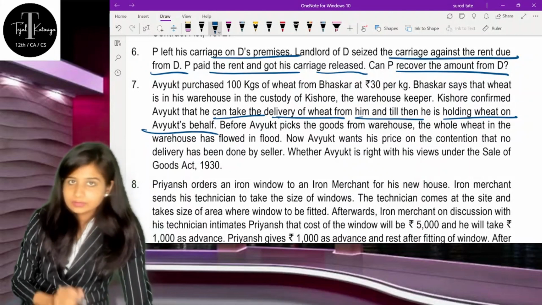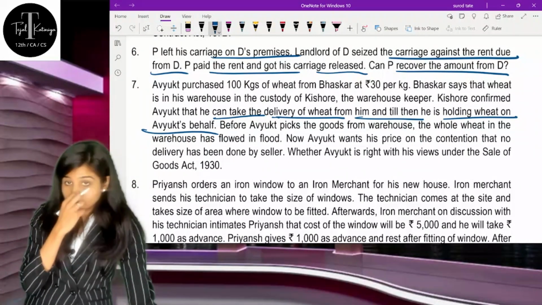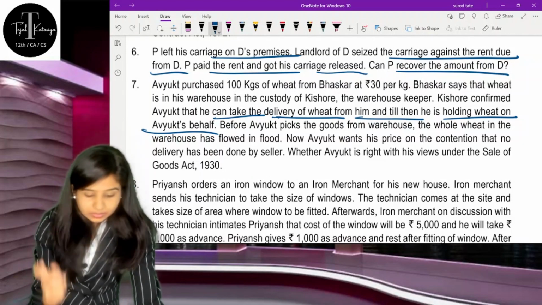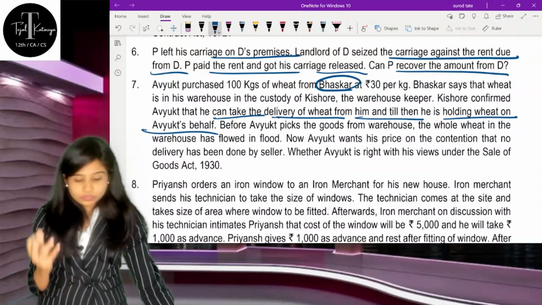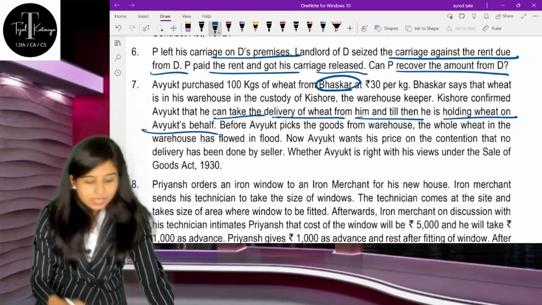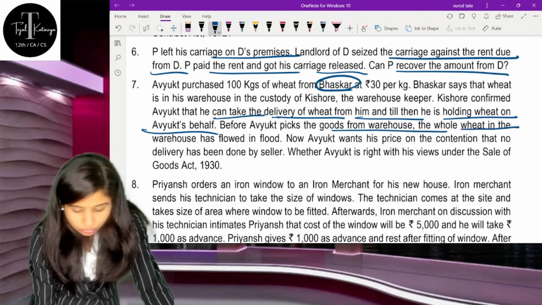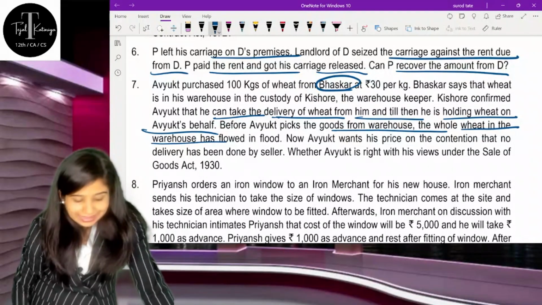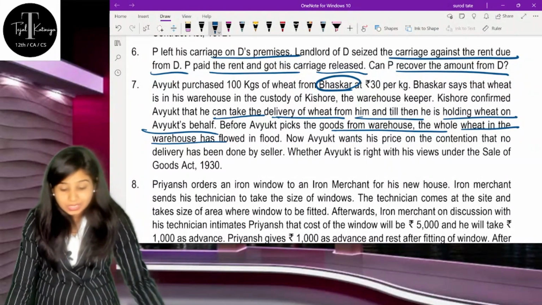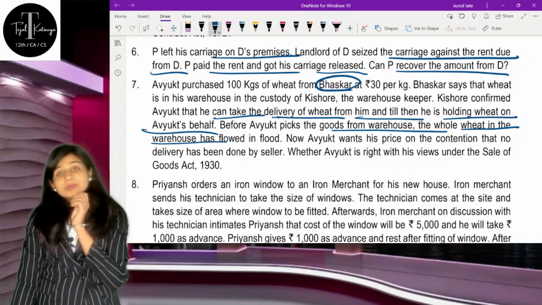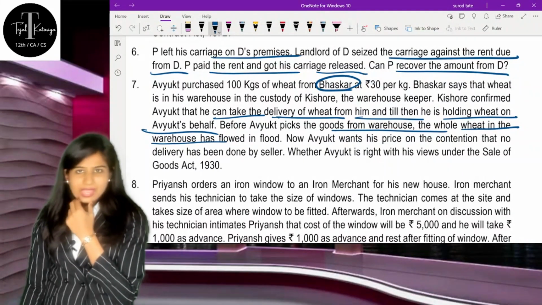Ayush is the buyer. On his behalf, Kishore is holding that wheat in his warehouse. Earlier the ownership of that wheat was of Mr. Bhaskar, but now it is of Mr. Ayush. Before Mr. Ayush picks up the goods from the warehouse, the whole wheat in the warehouse is destroyed in a flood, and now Mr. Ayush wants his price back on the contention that no delivery has been made by the seller. According to the Sale of Goods Act, you are supposed to answer this.